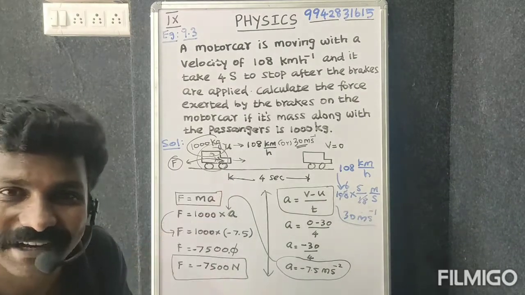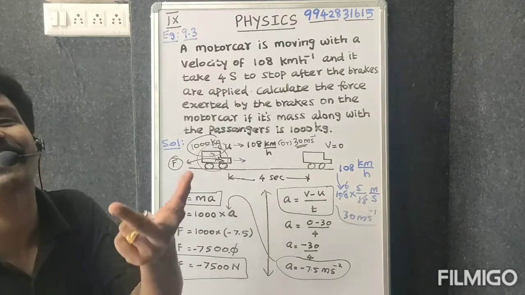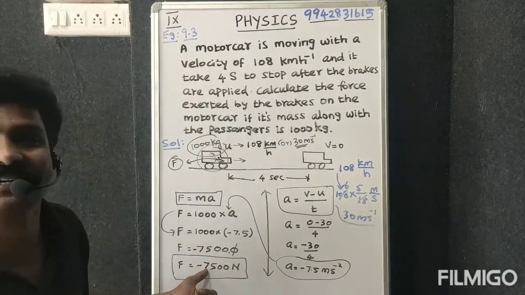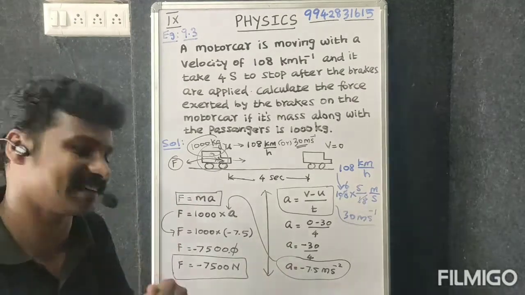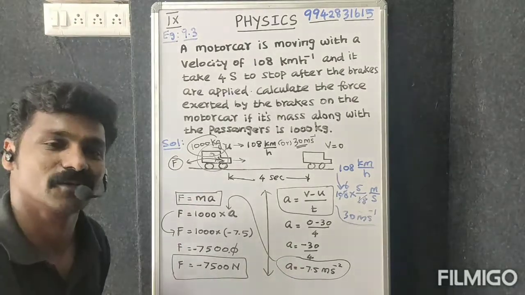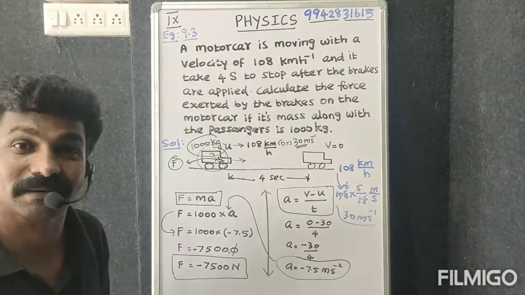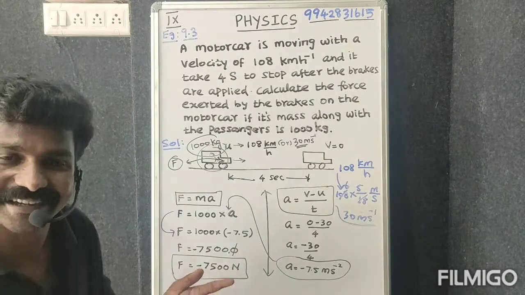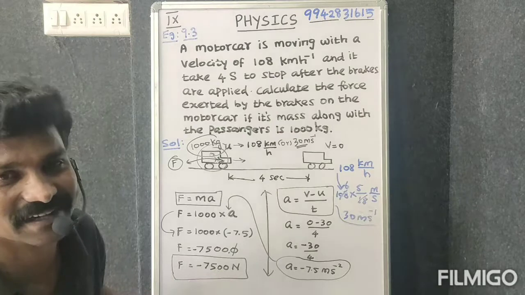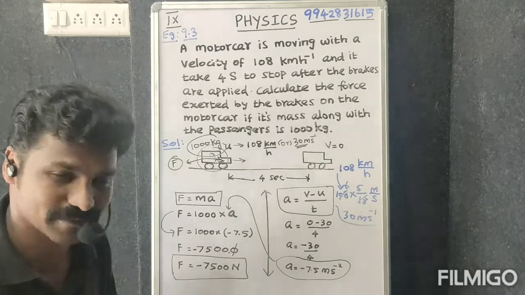While applying the force, what happened? The car is going to stop. So this is negative because of negative acceleration. Understood? So when we apply the brake, that force is negative. If you accelerate the vehicle, that force is positive. The previous question 9.2 is positive force. This is negative force because of negative acceleration. Okay, clear? You catch my point?